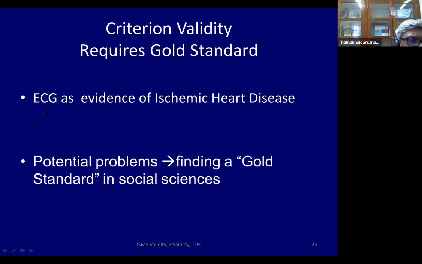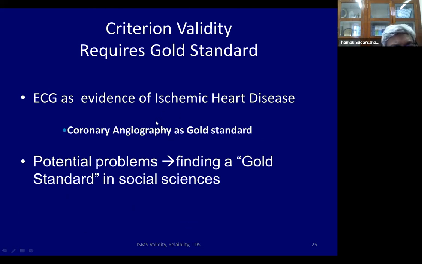Another example, ECG as evidence of ischemic heart disease. That will be the predictor variable. The gold standard will be coronary angiography. Now, if you do a quantitative study, it's relatively easy to find a gold standard. But in social sciences, generally we say about qualitative research, finding one gold standard is often problematic. But people do it, and this is called criterion validity.